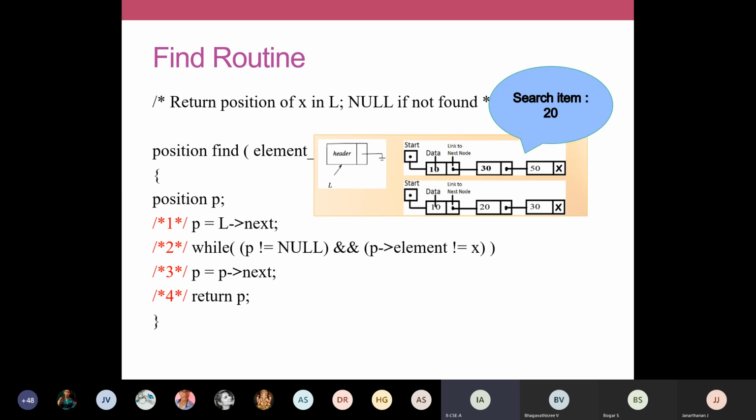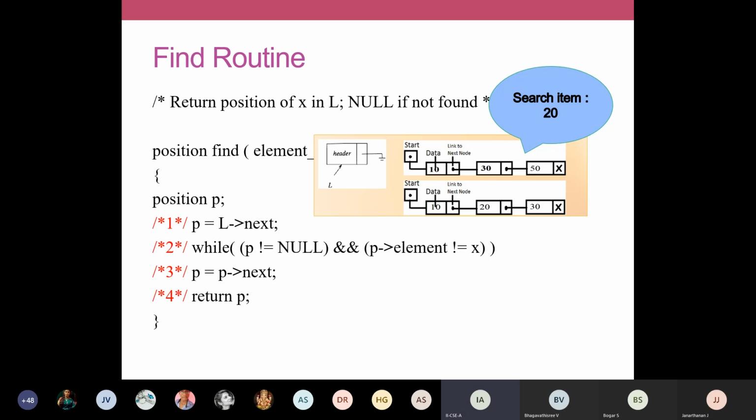20 is found inside the linked list. So in that case, we exit our while loop. When you come out of the while loop, what statement is there? You have return P. And what does P hold? P holds the address of the second node. So the address of the second node will be returned. This function returns the address of the second node. So position denotes the address of the second node.